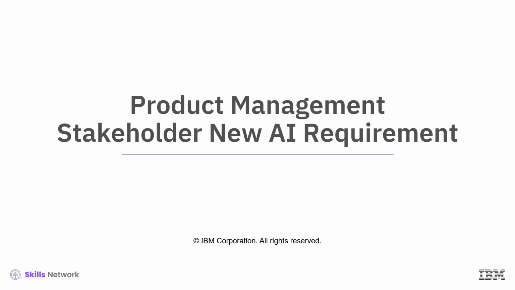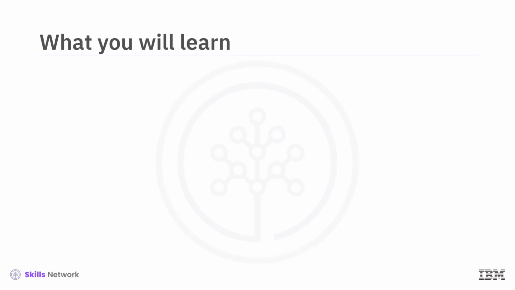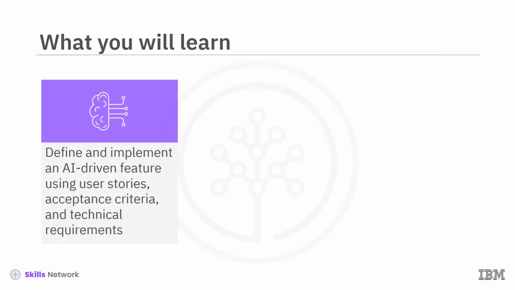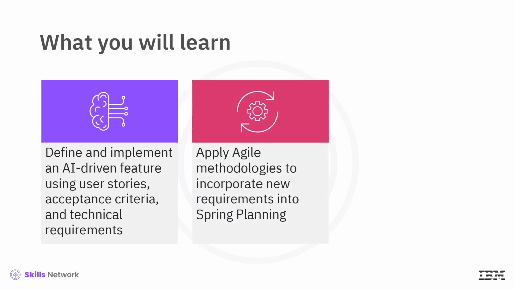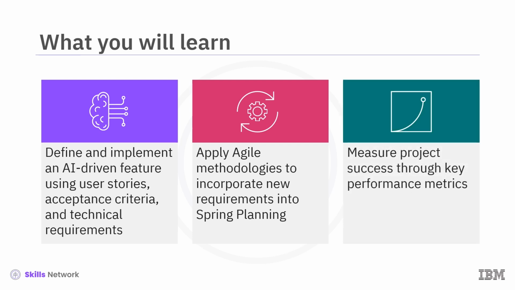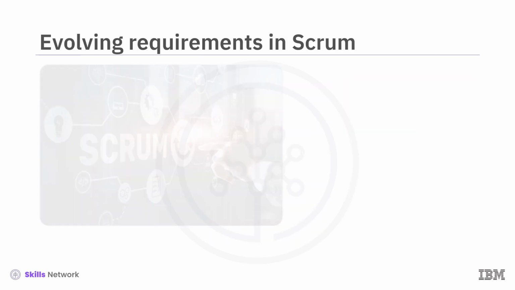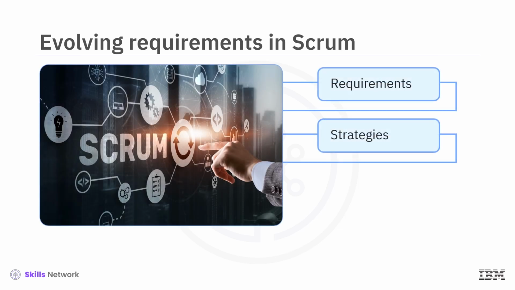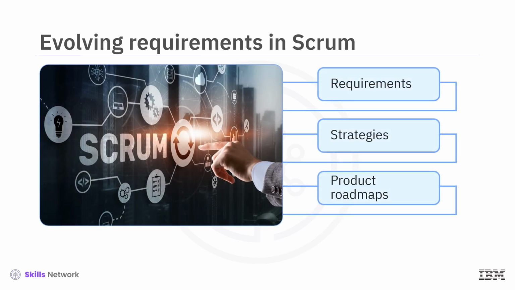Welcome to this video on Product Management Stakeholder New AI Requirement. After watching this video, you will be able to define and implement an AI-driven feature using user stories, acceptance criteria, and technical requirements, apply agile methodologies to incorporate new requirements into sprint planning, and measure project success through key performance metrics. Requirements, strategies, and product roadmaps evolve throughout a project, impacting a Scrum team's deliverables.